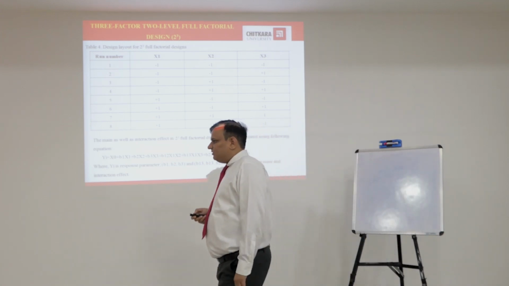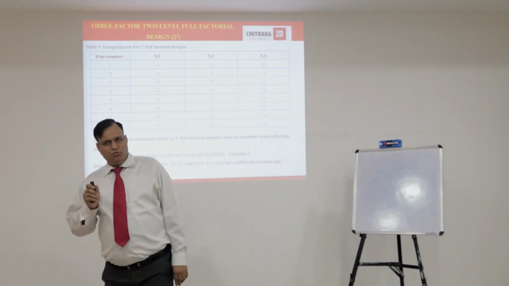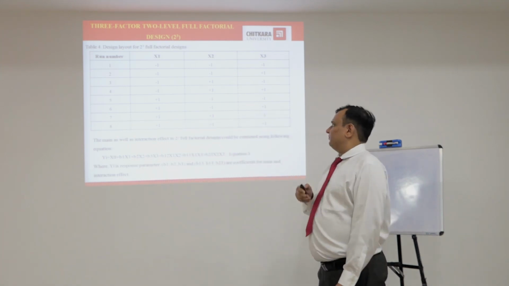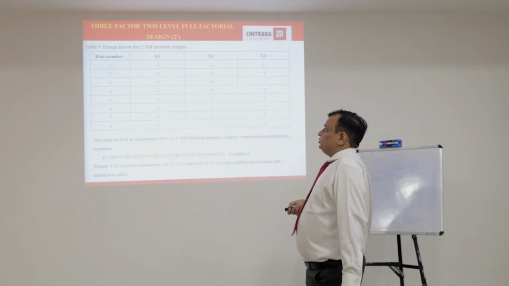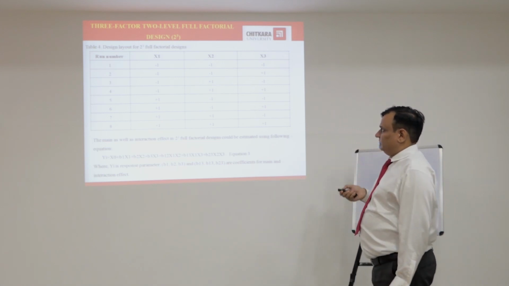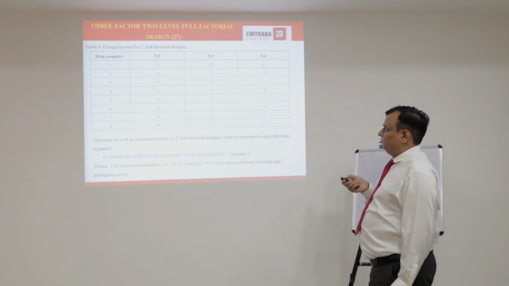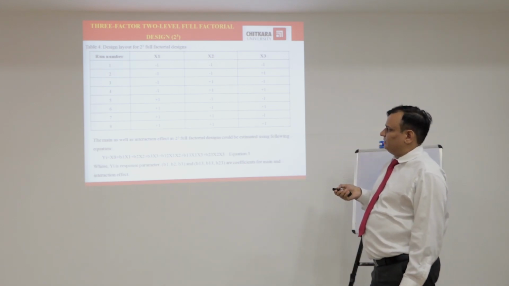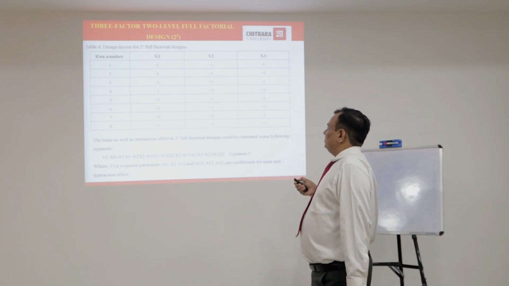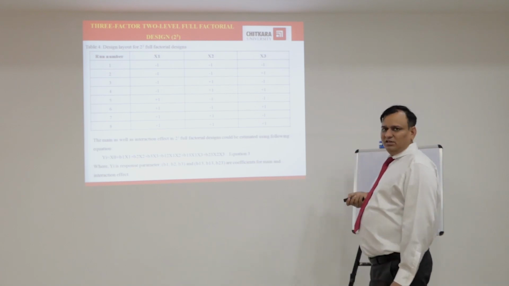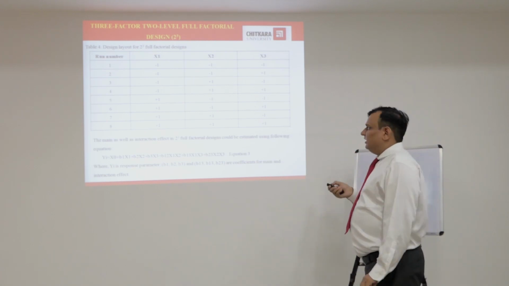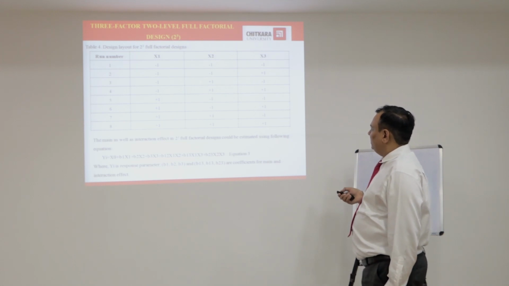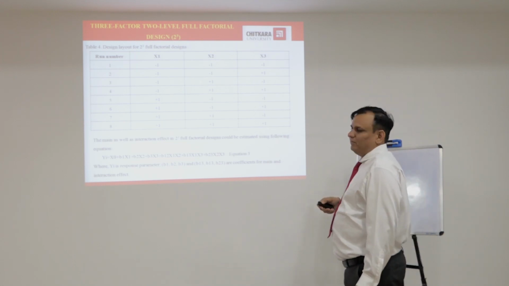Design layout for 2 raised to power 3 full factorial designs. In the earlier slide, we studied 2 raised to power 2 full factorial designs, in which the number of runs was 4. In 2 raised to power 3 full factorial designs, as you know, the number of runs will be 8: 1, 2, 3, 4, 5, 6, 7, 8. There are 3 factors, x1, x2 and x3, independent variables, and accordingly the plus 1 and minus 1 levels can be applied.